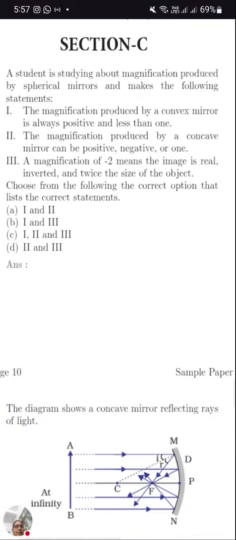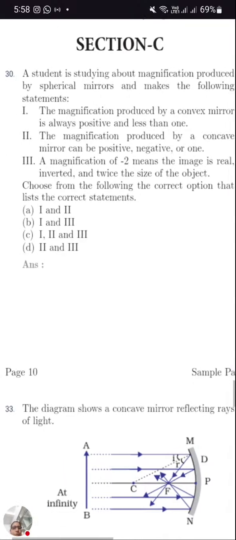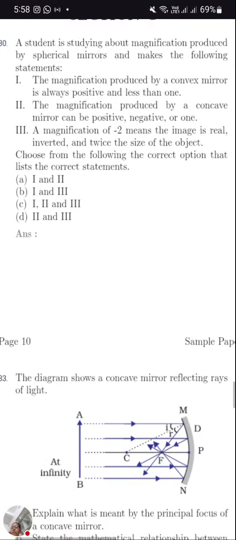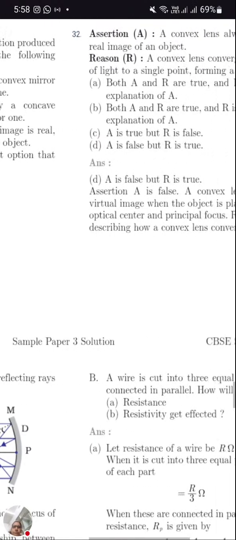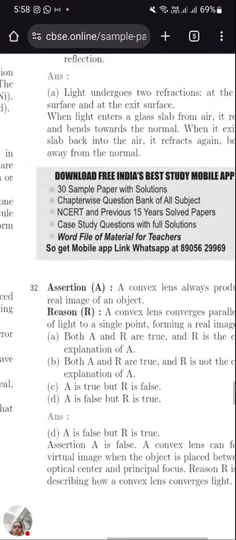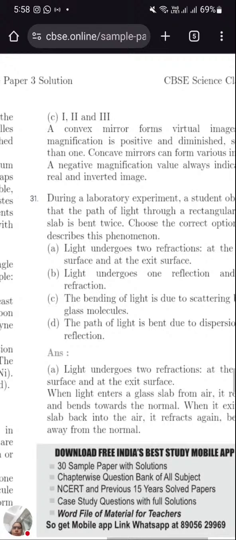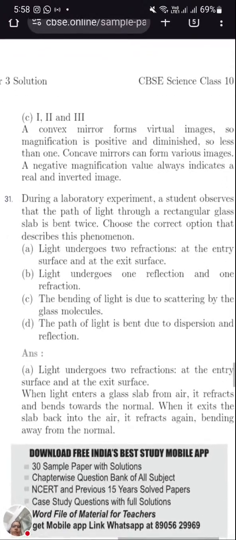So what answer are you getting? Magnification produced by a convex mirror is always positive. For a convex mirror, magnification is related to u and v: it is minus v by u. For the case of convex, u is always negative, so the signs cancel. Option number C. Okay, let's check. Option C, 1, 2, 3 are the correct statements you are saying. Very good. 1, 2, 3 are correct statements.